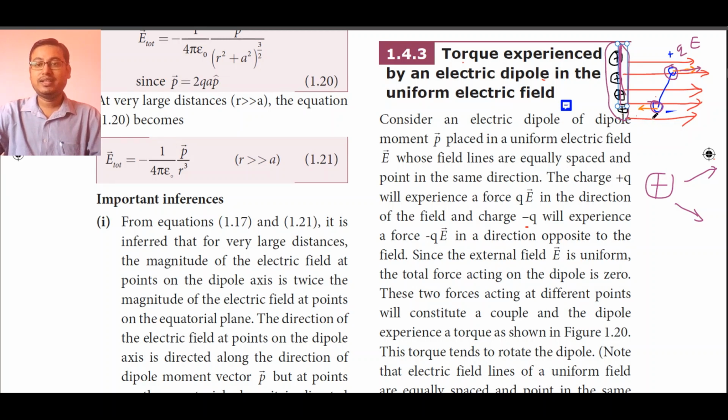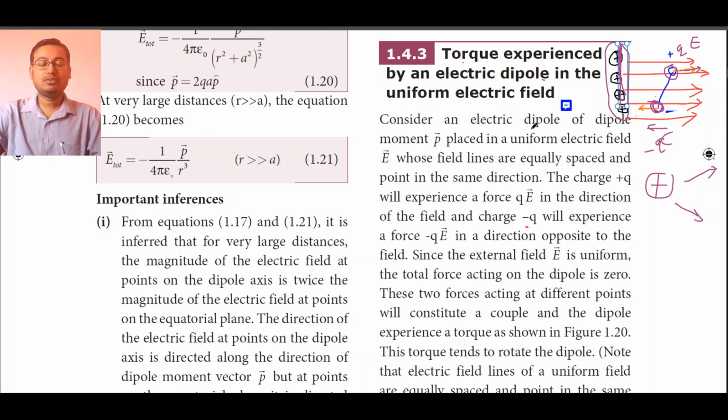Because of that there will be a force of attraction between them, so the direction of force acting on this negative charge will be towards the left hand side. It is an attractive force, and that force will be given by minus Q into E.